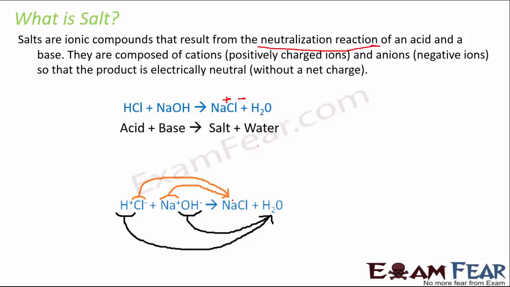Now, if you remember the definition of acid and base, from this you can also see that acid has a tendency to release H+ ion because it has excess of H+ ion. That is why HCl is an acid, whereas base has a tendency to accept H+ ion. So you see, this excess of H+ ion was taken up by the base and water was formed, right? The OH ions tend to accept H+ ions to form water, and that is why this is a base. So you see, it is as per the definition of acid and base.